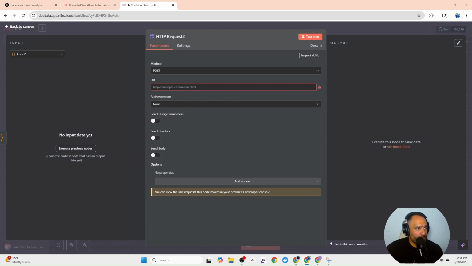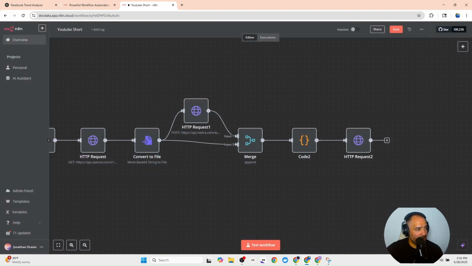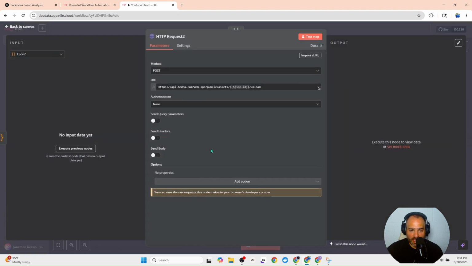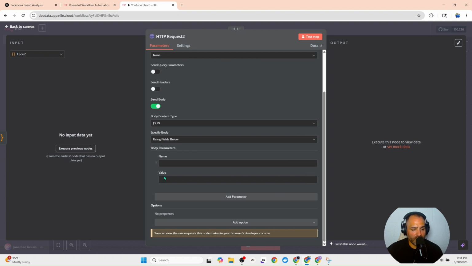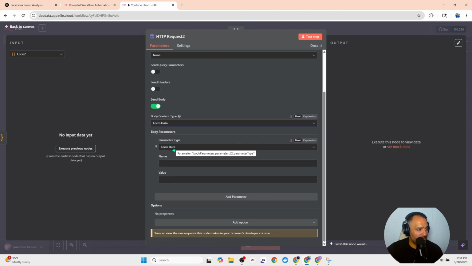Now we need to give it a URL. This URL is going to be an expression, which means it changes every time. And the way it changes is off of this right here. This grayed out part is going to pass the JSON ID and change this URL every time. So once we have this completed, we have our authentication to Hedra. The next thing we need to do is send the body. So sending the body through, we want to send this from form data. The form data is going to change to an n8n binary data. The name is going to be a file.